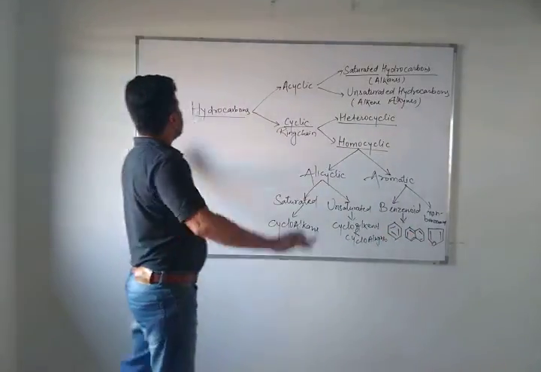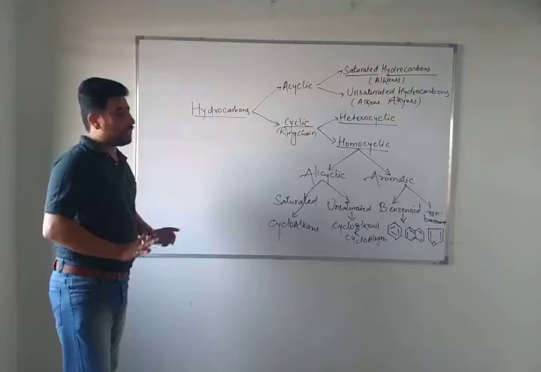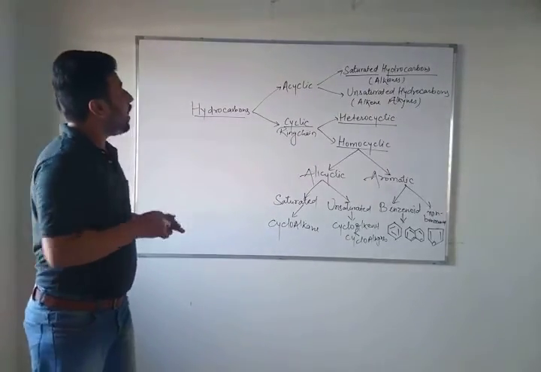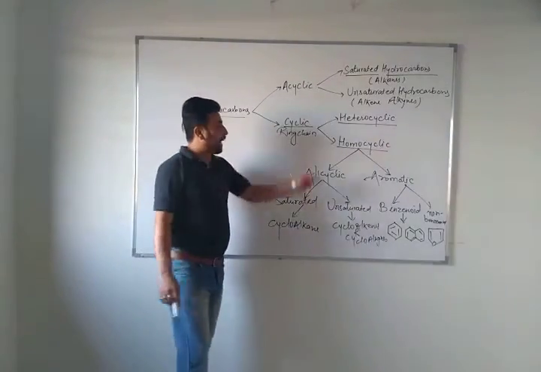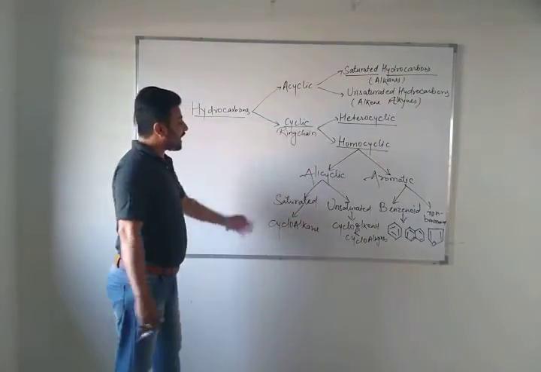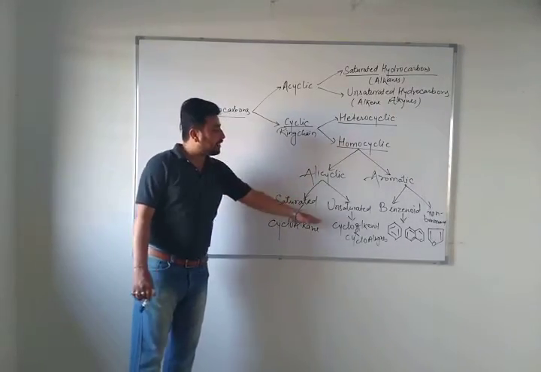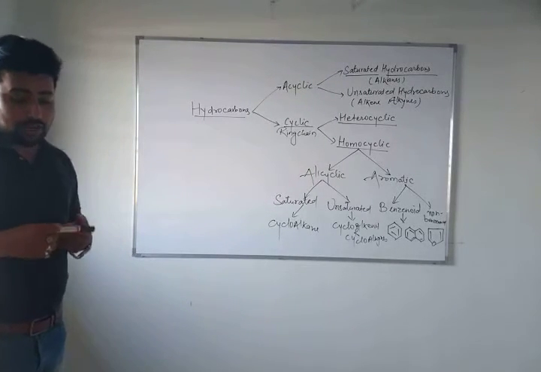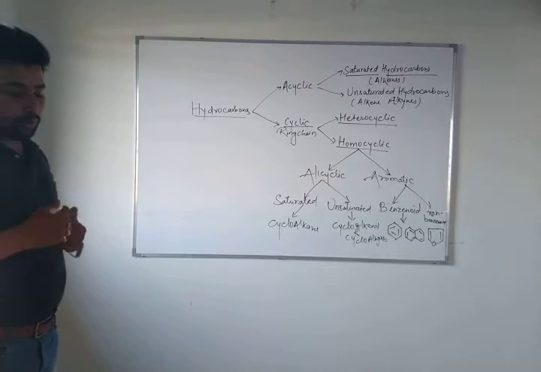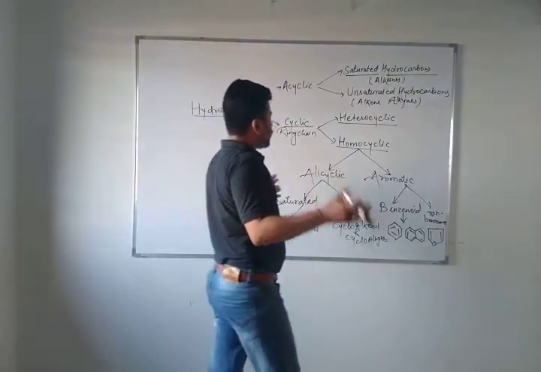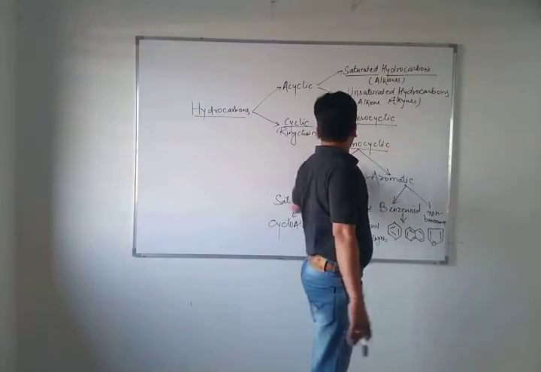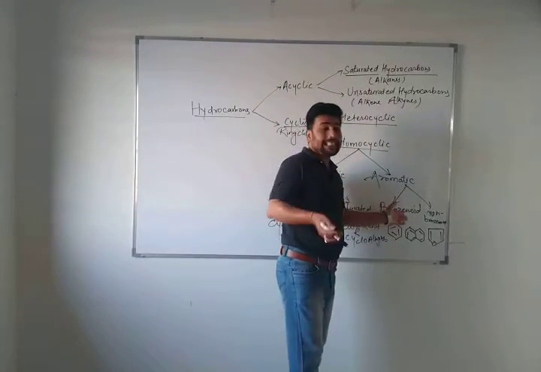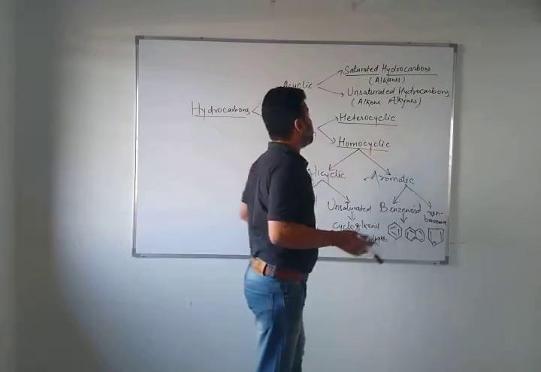So this is the classification of hydrocarbons: acyclic and cyclic. Acyclic is divided into saturated and unsaturated hydrocarbons. Cyclic is divided into heterocyclic, homocyclic, alicyclic and aromatic. Alicyclic is divided into saturated and unsaturated, and aromatic into benzenoid and non-benzenoid. The last one was heterocyclic. You may have heard of heterocyclic compounds, which can have rings of more than 6 carbons, 7 carbons, 8 carbons, with double bonds and triple bonds.